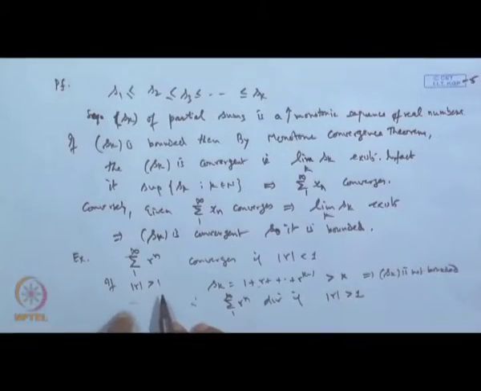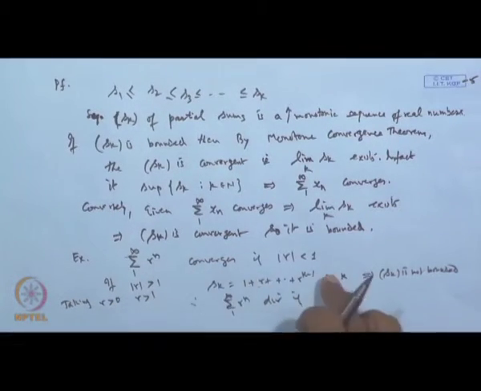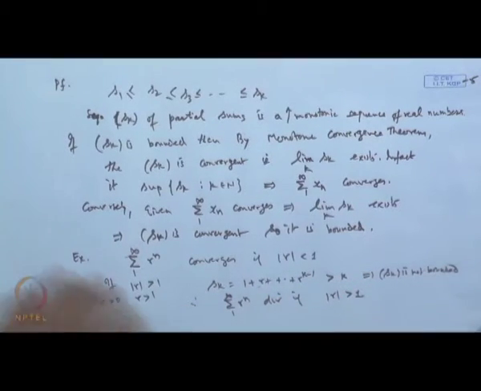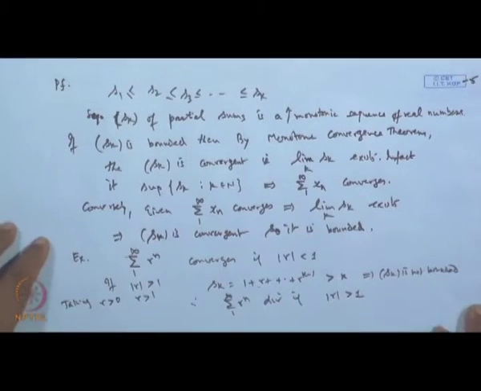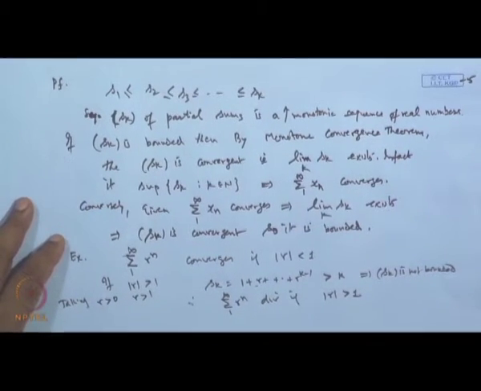So, here when we are taking mod r greater than 1, basically we are choosing all r to be greater than 1, positive. Taking r greater than 0, all positive, then this diverges, and r equal to 1, obviously again we take 1 plus 1 plus so on. So S n diverges, therefore it is unbounded, therefore it is not convergent. Okay. Similarly, for this.